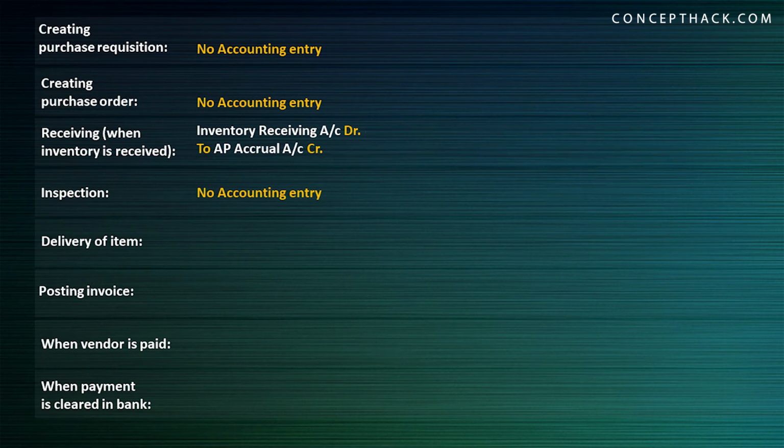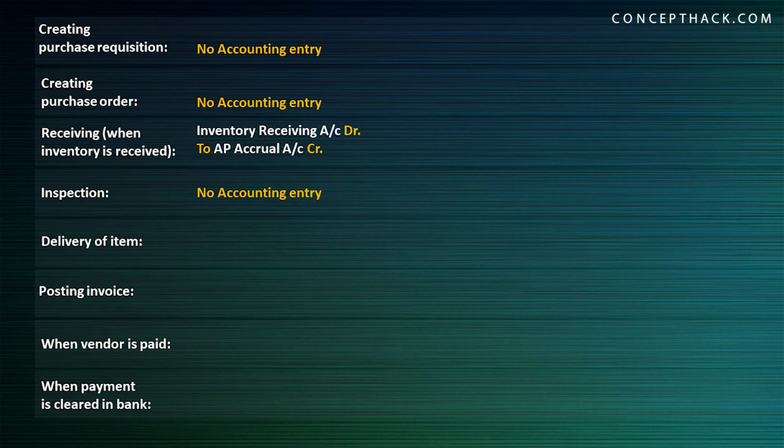Now you have received your goods. After receiving the goods, they are in the common area. You will be doing an inspection. So again, when you will be inspecting that product, the goods which you have received, there is no financial transaction. There is no impact on account balances of your financial statement. So that's the reason we won't go for any accounting entry.